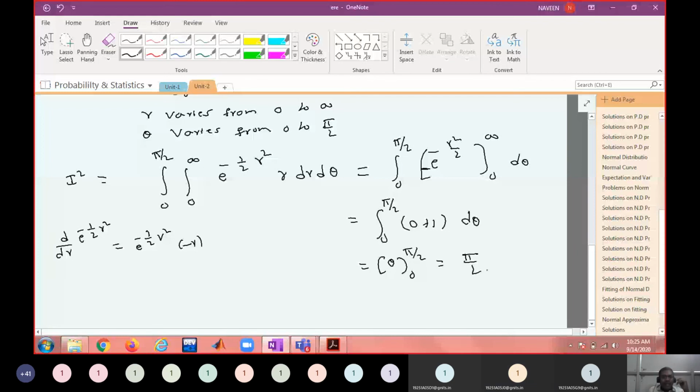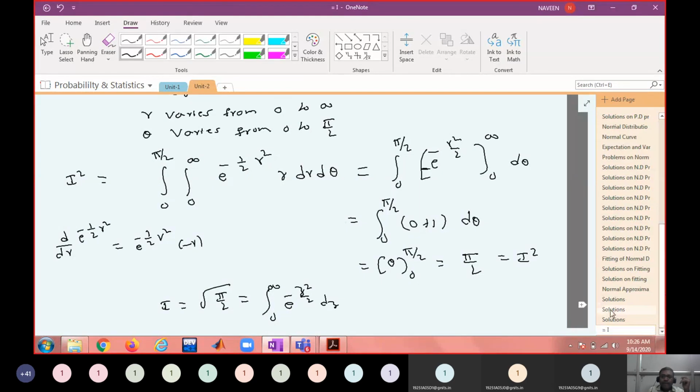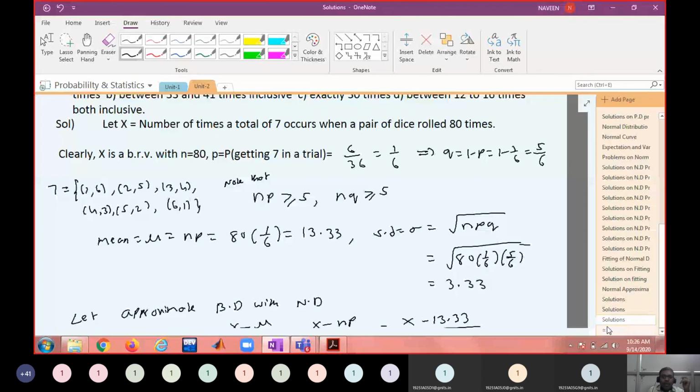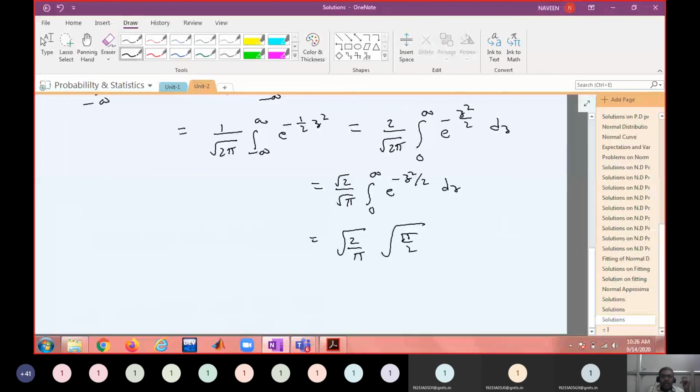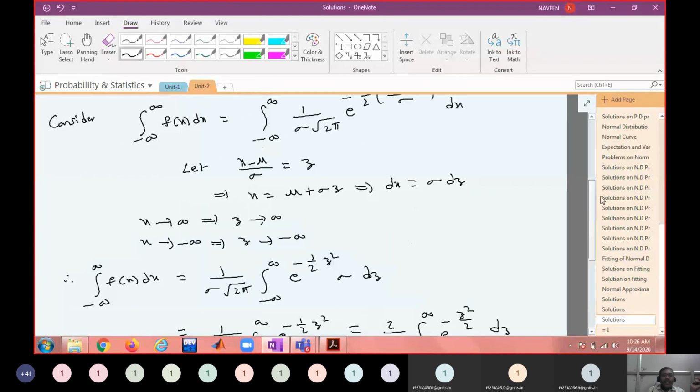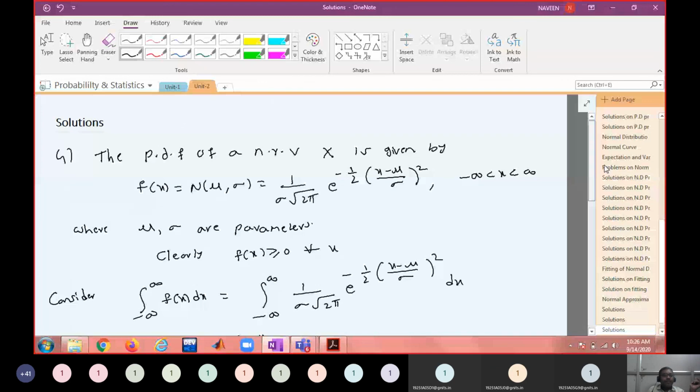I square is pi by 2. What do I want? I want I, so I equals root of pi by 2, which is the integral from 0 to infinity of e power minus x square by 2 dx. So copy that value here: root of 2 by pi and this value we got is root of pi by 2. What is the value you got? 1. That is what we wanted to show: the area under the normal curve is 1.